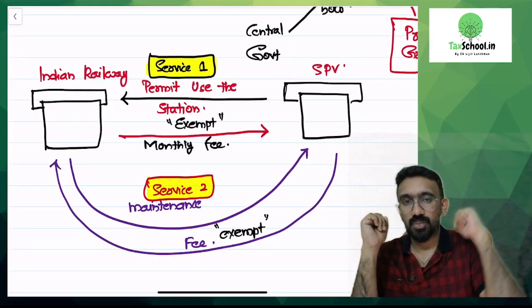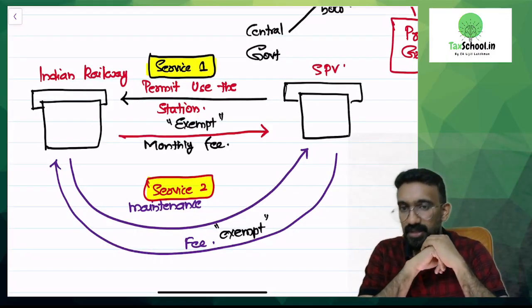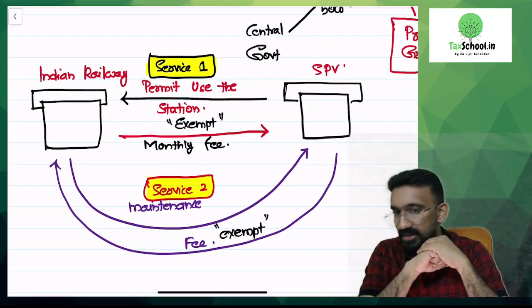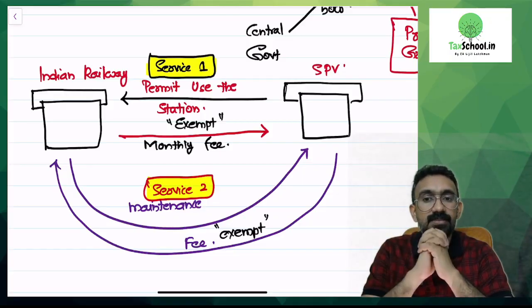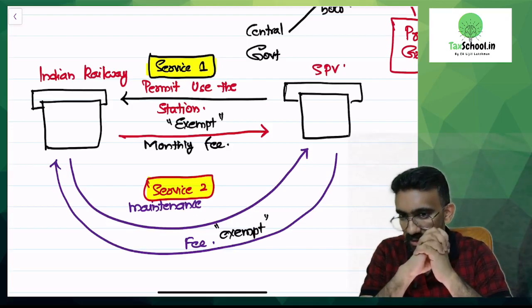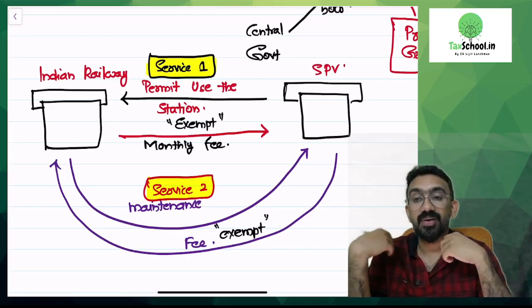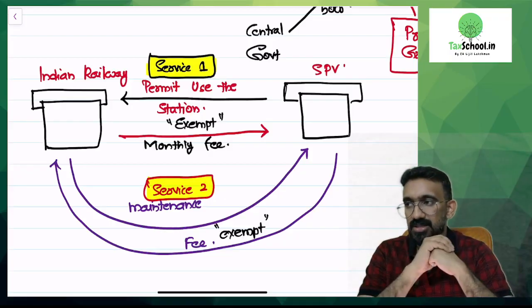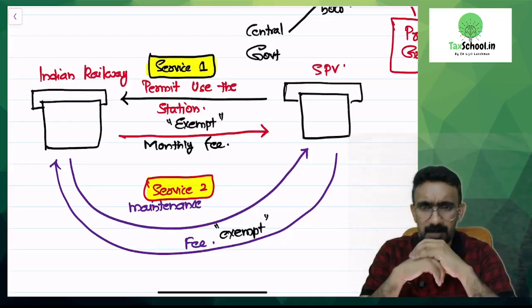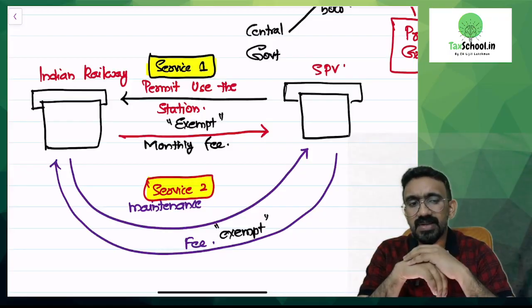Service number 1 is done by whom? The SPV. To whom is it given? To Indian Railway. What is that? The SPV gets a monthly fee. Would it be taxable or exempt? It would be exempt under GST. What is the second service? It is provided by Indian Railway. What is the service? Maintenance of this particular railway station or building. And who is getting the service? The SPV.